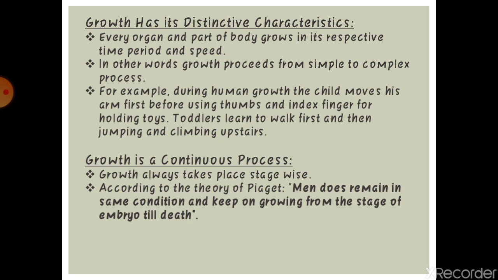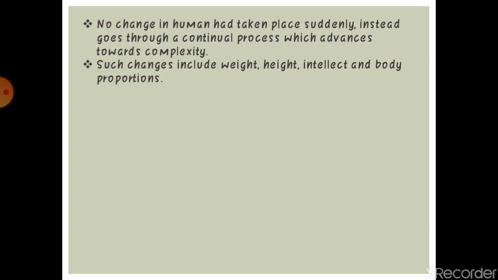Growth always takes place stage-wise. According to the theory of Piaget, man does not remain in a staying condition and keeps on growing from the stage of embryo till death. No change in a human takes place suddenly. Instead, it goes through a continual process which advances towards complexity.